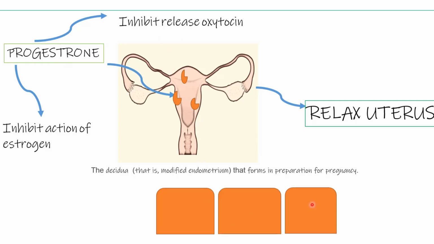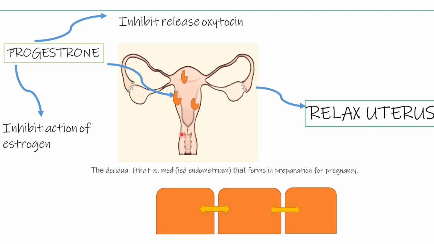It does not allow the formation of gap junctions. What are gap junctions? They are protein channels that connect the cytoplasm of one cell with the cytoplasm of another cell. So when there is no formation of gap junctions, the myometrium will not act as a unit. When it does not act as a unit, there will be no contraction, because the uterus contracts as a unit.